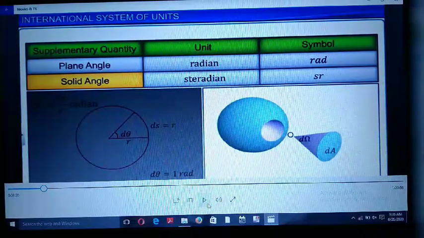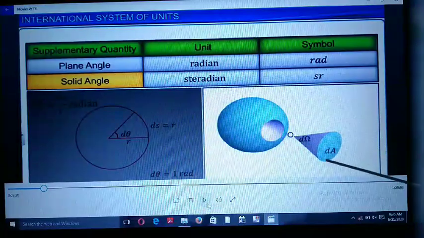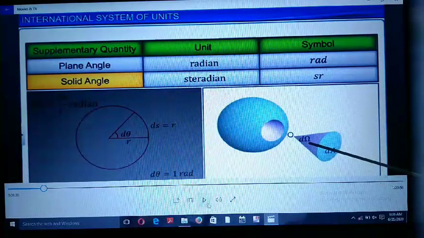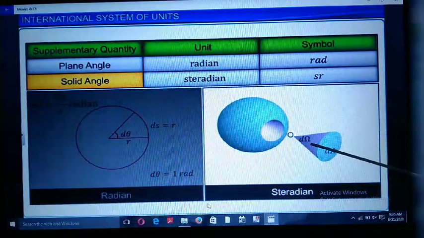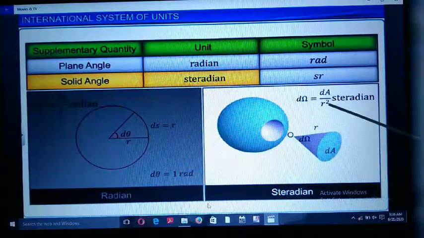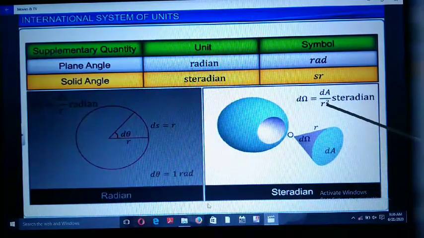Second is solid angle. Suppose the area of this part is dA and here d omega is the angle. So according to the definition of angle, we can write d omega is equal to dA upon r square, where dA is the area and r is the radius.